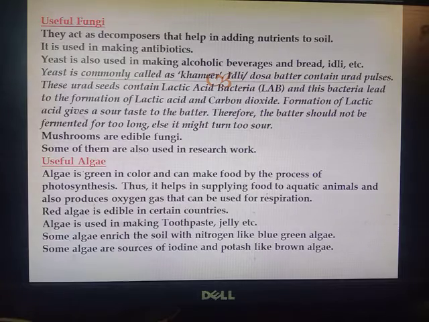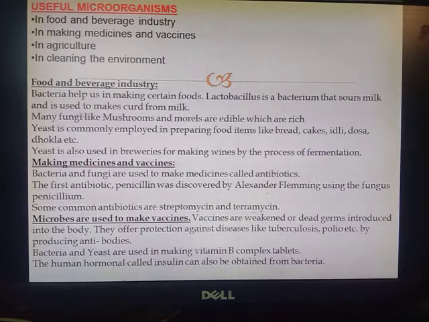Red algae is edible in certain countries. Algae is used in making toothpaste, jelly, etc. Some algae enrich the soil with nitrogen like blue-green algae. Blue-green algae also fixes the nitrogen, right? So that's why it nourishes the soil with nitrogen. Some algae are sources of iodine and potash like brown algae. So these are the uses of algae.